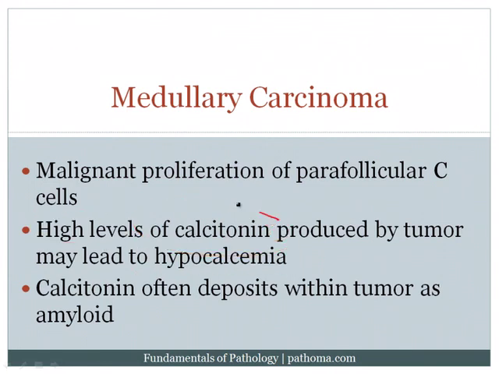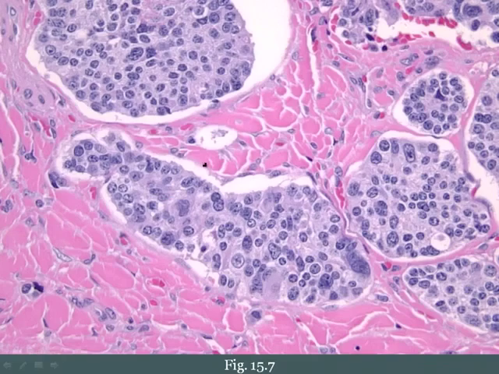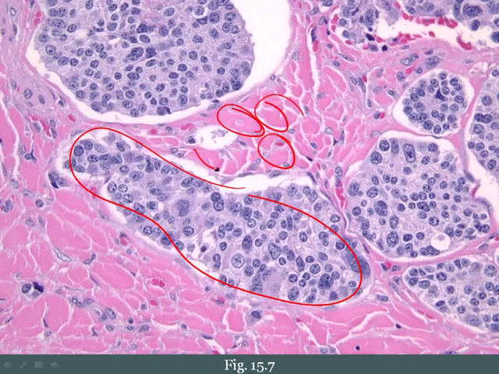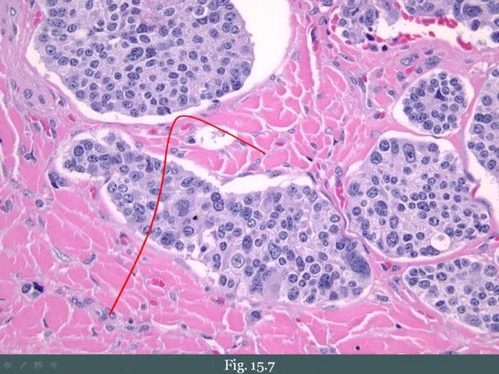In addition, because you're producing so much calcitonin, some of that calcitonin can actually deposit within the tumor as amyloid, and this would be an example of localized amyloidosis. And in fact, I covered this in our amyloid lectures. And so here's a classic picture, and the high yield is that you have these malignant tumor cells within this amyloid stroma. Notice all this pink material here is all amyloid. And so again, if you did a fine needle aspiration and you pulled out a little bit of tissue, you would see malignant cells in an amyloid stroma. Very high yield description. Malignant cells in an amyloid stroma.